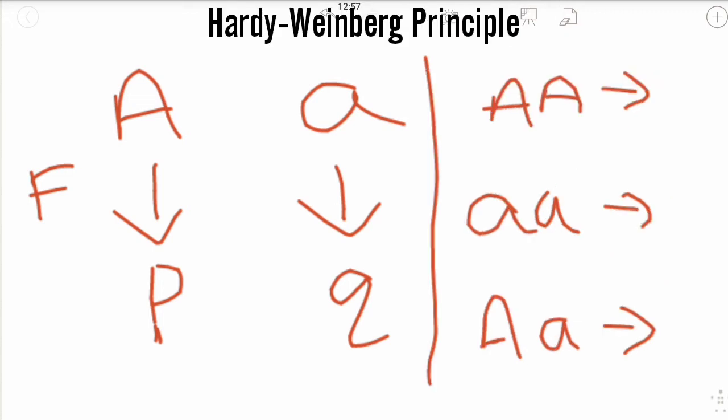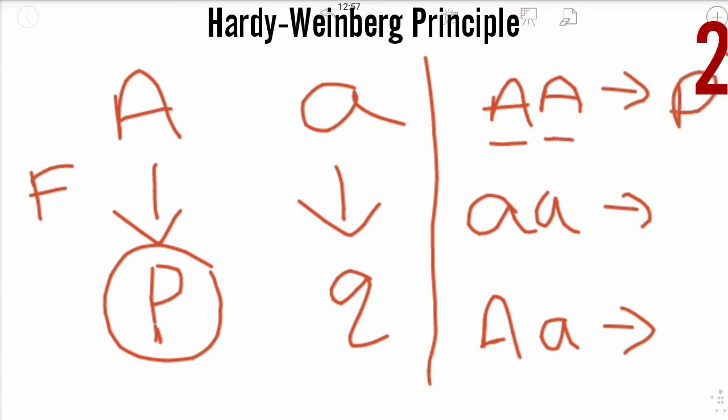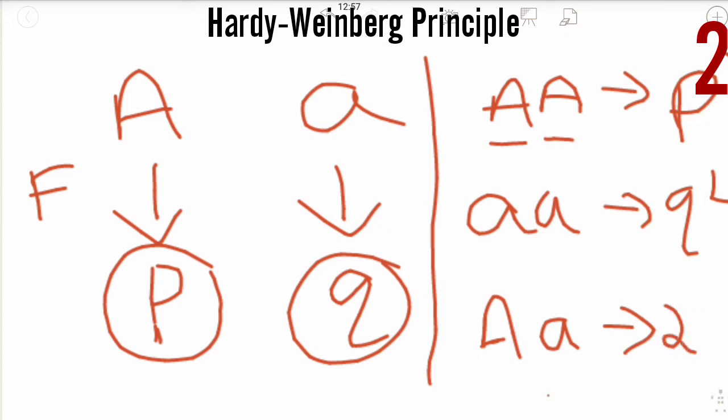Let us find out the frequency of each one of them. The frequency of capital A is p, so multiplying p into p gets p square. The frequency of small a is q, and multiplying q into q gets q square. Then capital A with small a is 2pq.